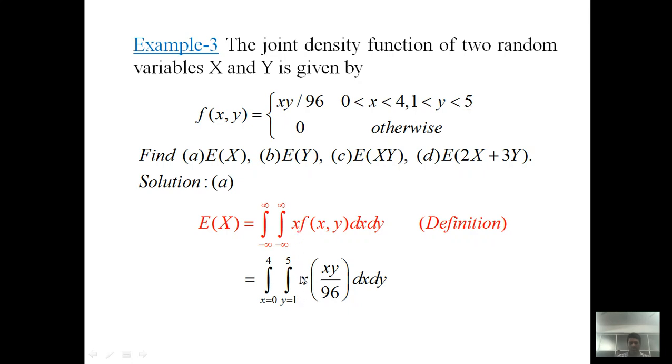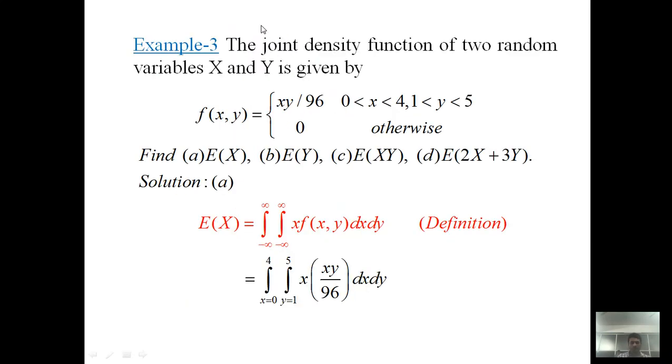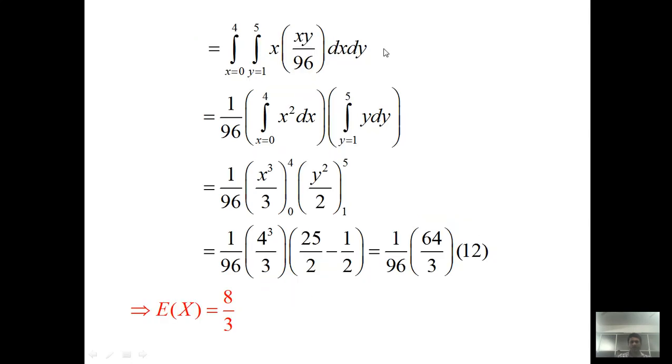x is as it is, f(x,y) is xy divided by 96, dx dy. So x from 0 to 4, y from 1 to 5, x times xy divided by 96, dx dy. Just for the sake of convenience, we write this term again so that we can solve this double integral. So 1 by 96 is a constant outside. Now the integral over x from 0 to 4 of x times x, so x squared dx. In the second term, the boundary of y is 1 to 5, y dy.